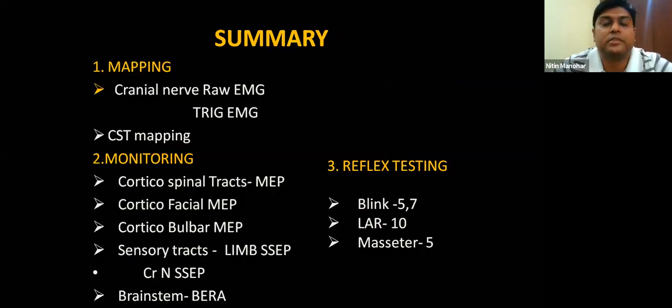So the summary is, apart from mapping of cranial nerve, that is raw EMG and triggered EMG, you can also map the corticospinal tract in the brainstem. For monitoring, you can do corticospinal tract monitoring with MEP. You can do corticofacial MEP. You can do corticobulbar MEP. For sensory tracts, you can do limb SSEPs like we do generally. You can also do cranial nerve SSEP, glossopharyngeal SSEP, trigeminal SSEP to add on.